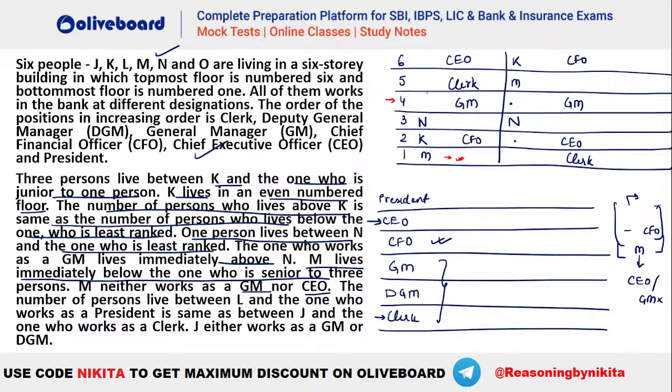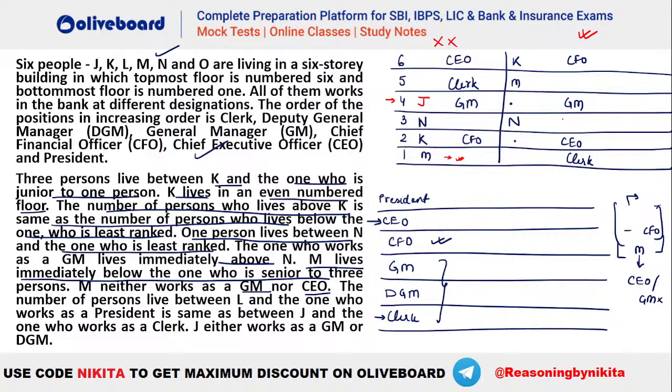So let's say here your J has to be this person, right? So you can see what will be the situation, how many persons are there between J and clerk. You can see we have 0 persons between J and clerk. That means we should have 0 persons between L and president also. Now in this case, between L and president we cannot have 0 persons, right? That means this case is invalid and this will be the right one.